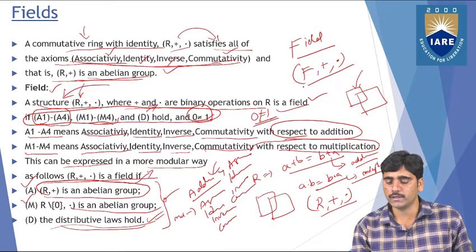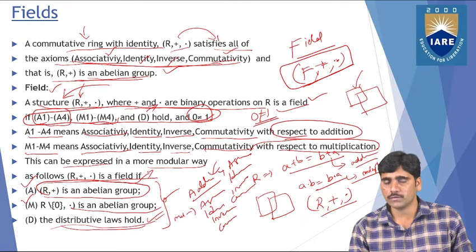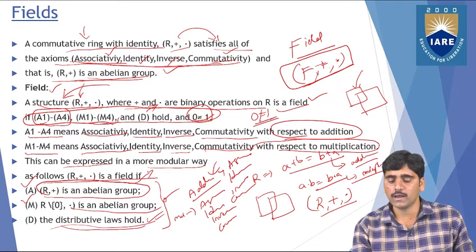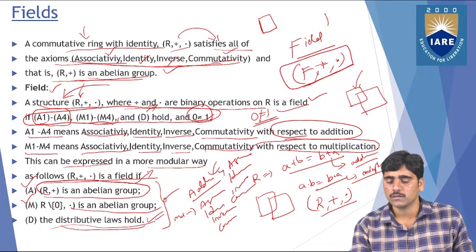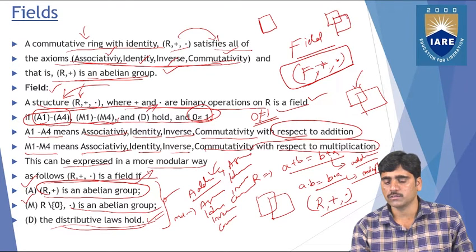A field is indicated by F, star, F, plus, dot. The only difference is between rings and fields. Rings and fields are both algebraic structures, but the field contains the formation of the ring, so the structure follows like this only.